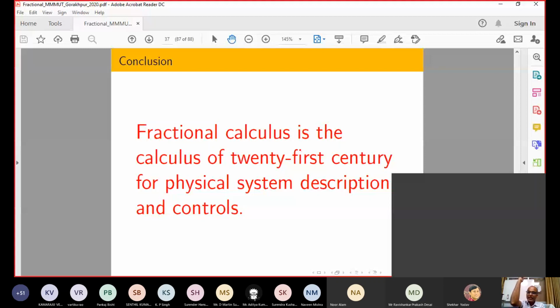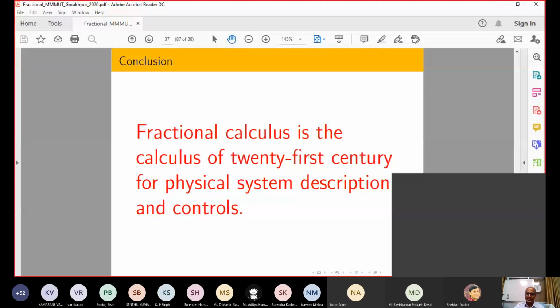Now, if you see the physical system, most of the time the joint is not rigid, and we are assuming that it is rigid. Suppose you replace that joint with a viscoelastic material. Since viscoelastic material interacting between two systems is represented by fractional order, the overall system again becomes a fractional order system. So in this way, based on first principles, you are again able to do fractional order modeling.